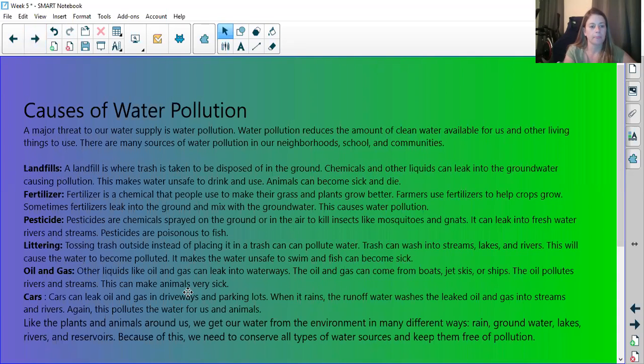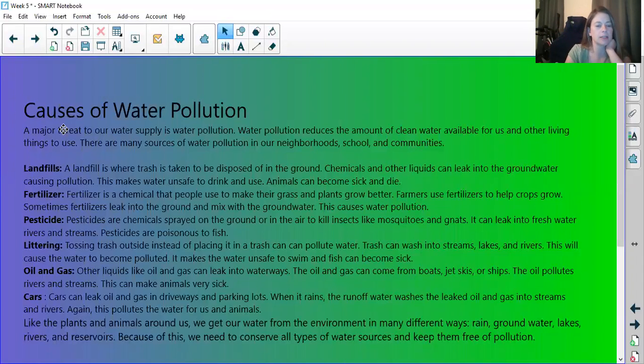Okay, now the next thing you were to do is to make a poster or a drawing convincing people to stop polluting the water. It asked you to reference this article, so I went ahead and brought it over, and I'm just going to reread it before I show you the drawing that I made.